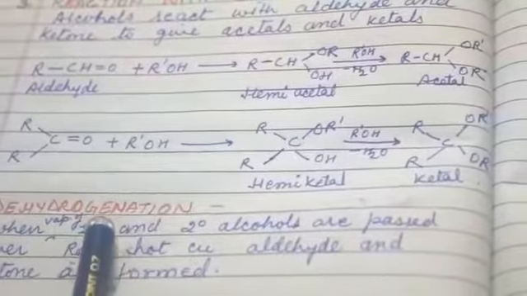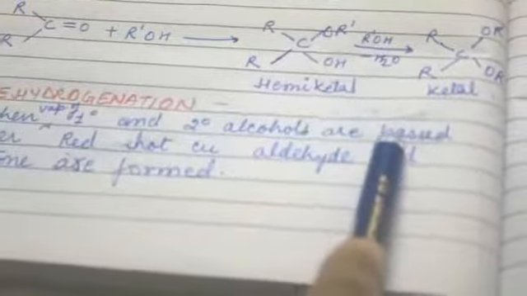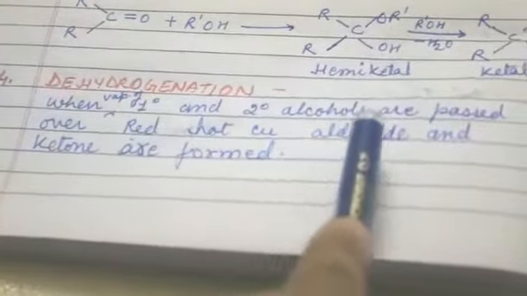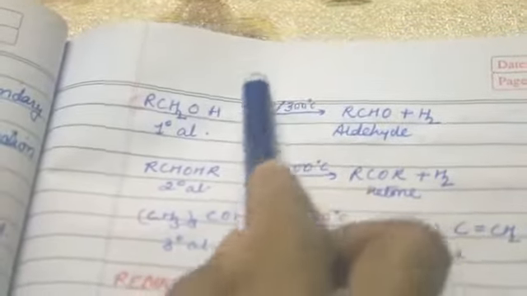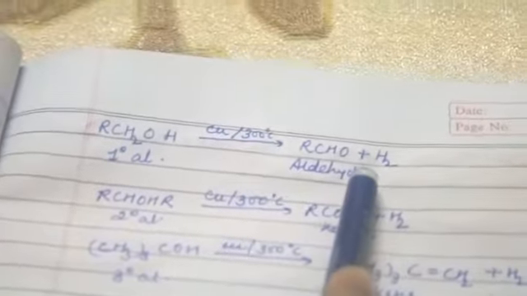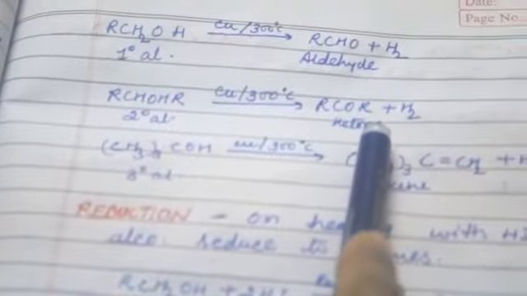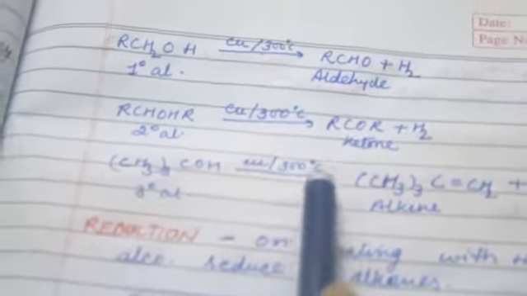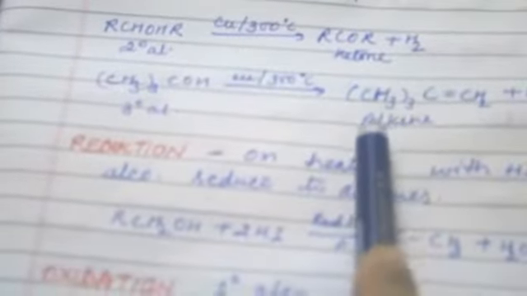Now dehydrogenation. When vapor of primary and secondary alcohol are passed over red hot copper, aldehyde and ketone are formed. For example, if primary alcohol goes through this catalyst copper at 300 degrees centigrade, it forms aldehyde. When secondary alcohol goes through the same, it forms ketone. Tertiary alcohol, when treated with the same catalyst, forms alkene.